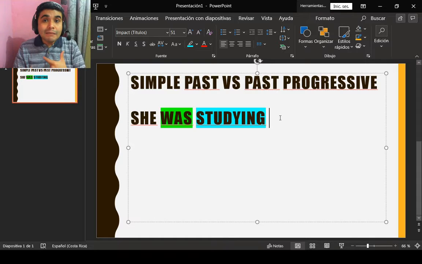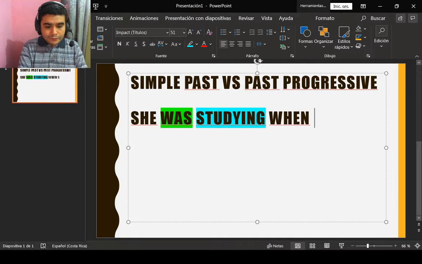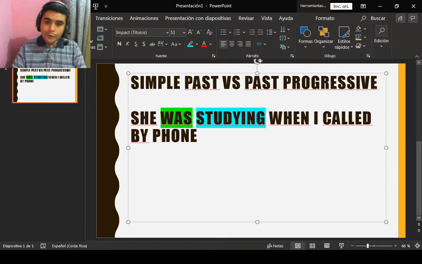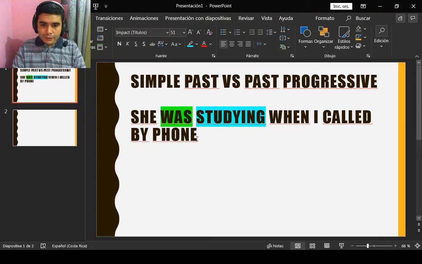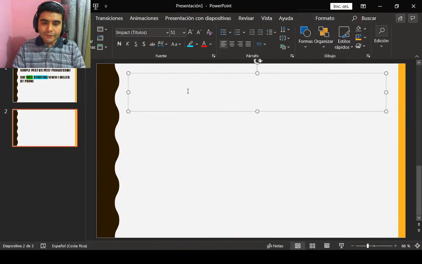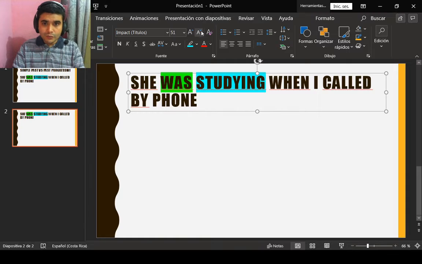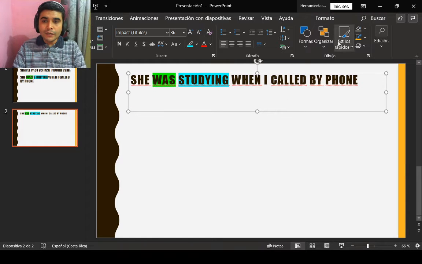Plus a simple past sentence that is going to be an action that usually interrupts the other action that was happening: when I called by phone. Okay, she was studying when I called by phone. How can we understand this in a different way? Let's copy this. She was studying when I called by phone. Okay, I have this sentence, right? This is what I want you to keep in mind.